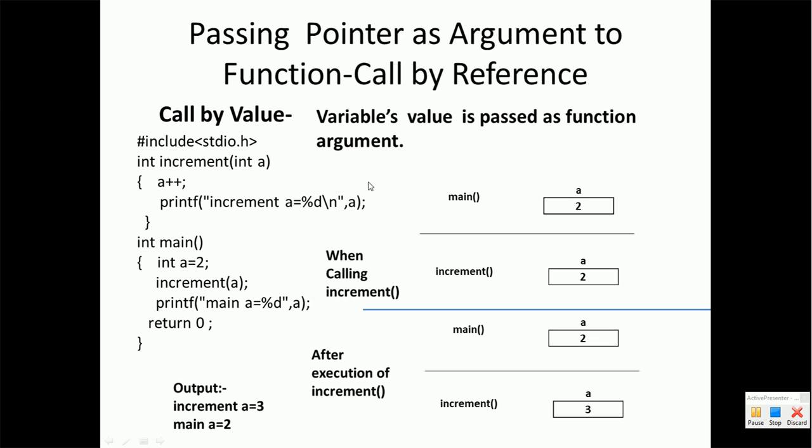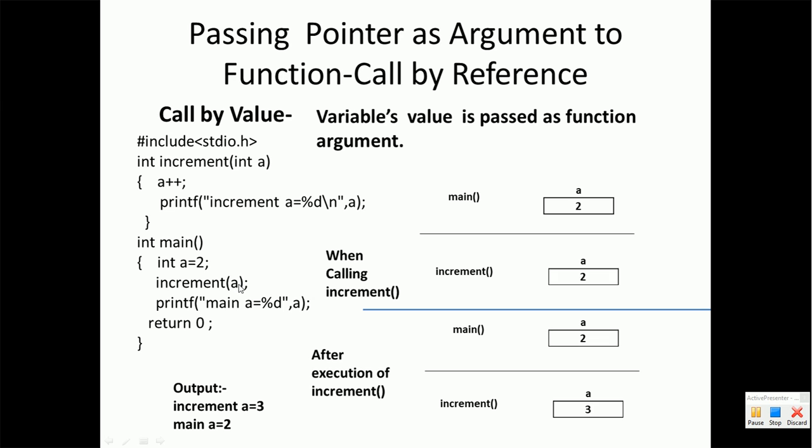To understand the definition, we have to understand one program here. Here is the program in which there are two functions. One is main and second one is increment function. Our main task is to increment the value of a variable which has been declared inside the main function using the increment function. We have declared one variable a inside the main function, and using increment function we are raising the value of a, which is actually 2.